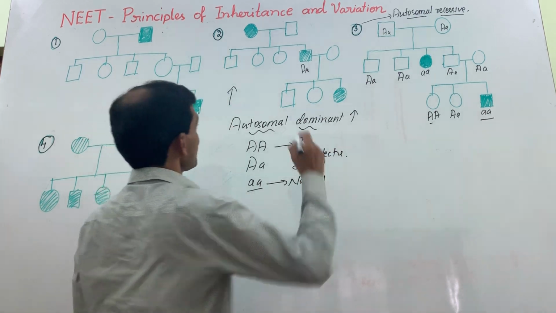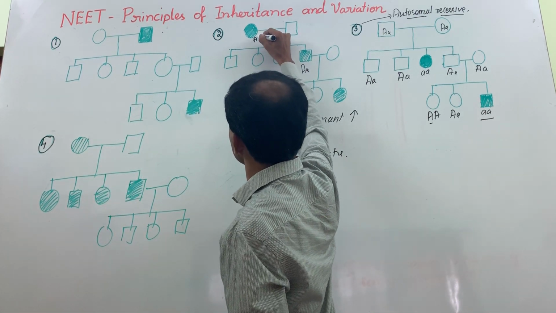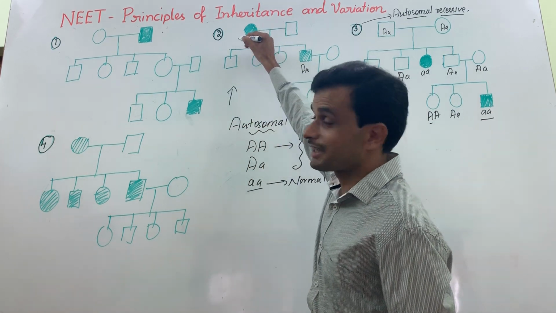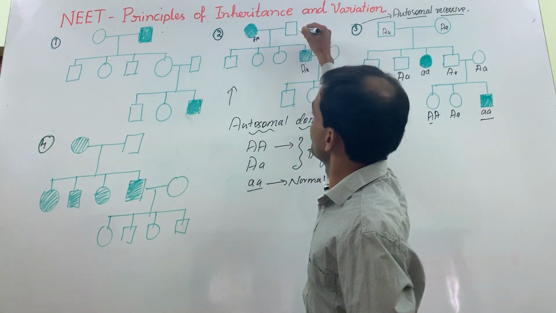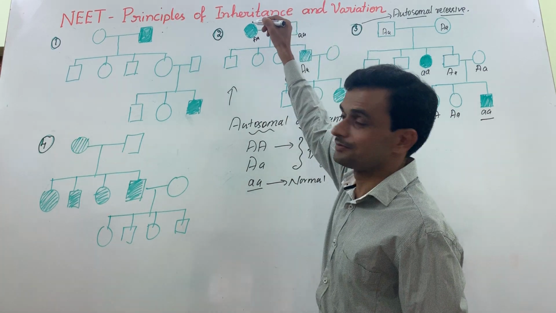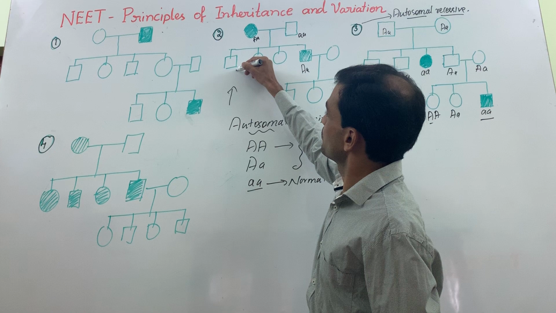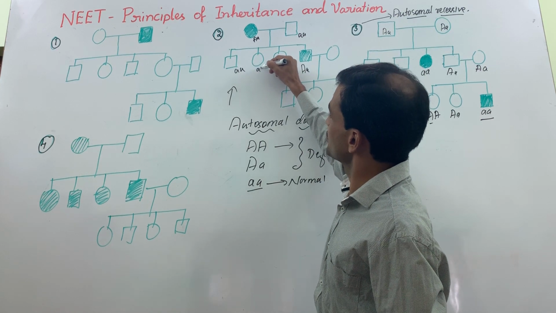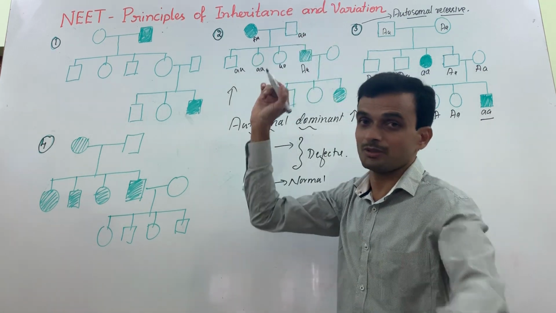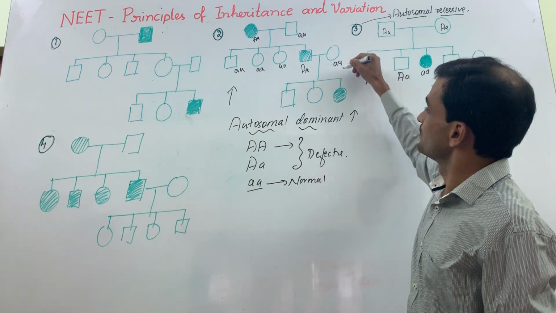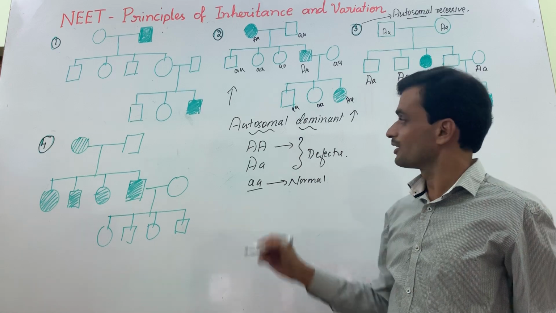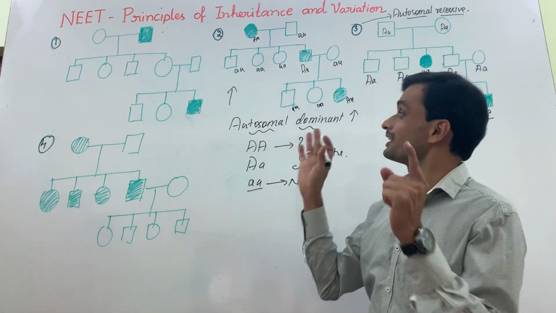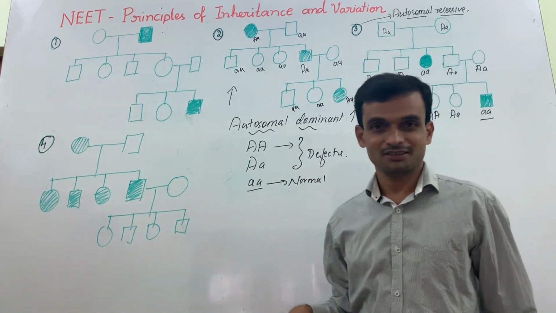This individual cannot have capital A, capital A. If this individual has capital A, then everyone will get the disease. So for normal, the genotype has to be small a, small a, because these three children are normal. Small a, capital A, small a, small a. That's how we recognize the pedigree chart of autosomal dominant.